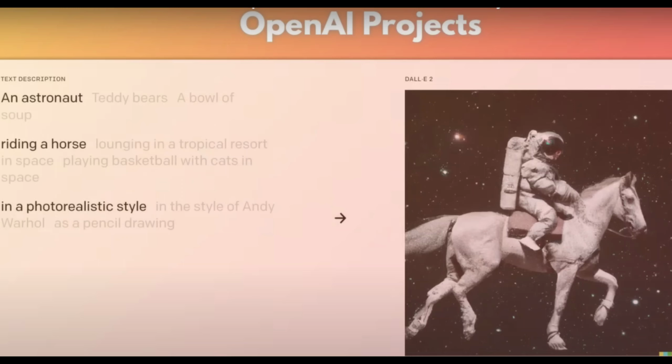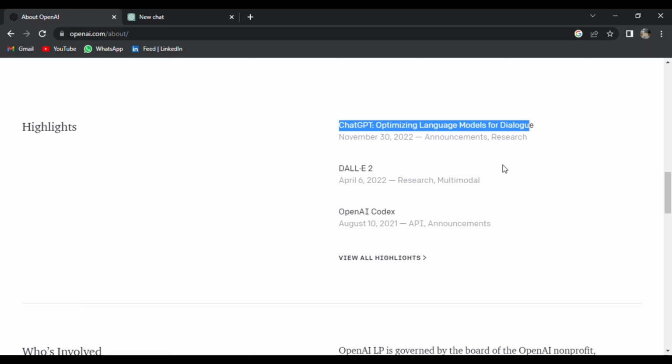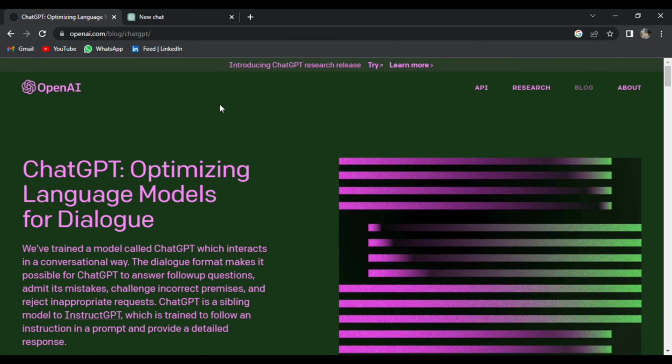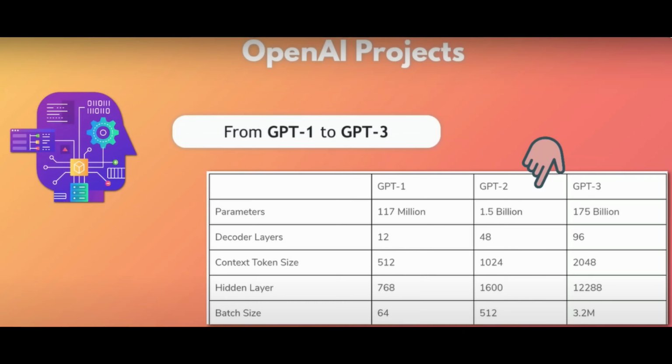One of OpenAI's popular projects is DALL-E, which is a neural network, which basically is one specific type of machine learning algorithm model that mimics a human brain. So that's what a neural network is. DALL-E also became pretty famous because it's really impressive and it can create super realistic and very high quality images and art from a single text description. Another of the projects is a language generation model that can generate human-like text called Generative Pre-trained Transformer, shortly GPT, which is exactly the model that the famous ChatGPT is built on top of.